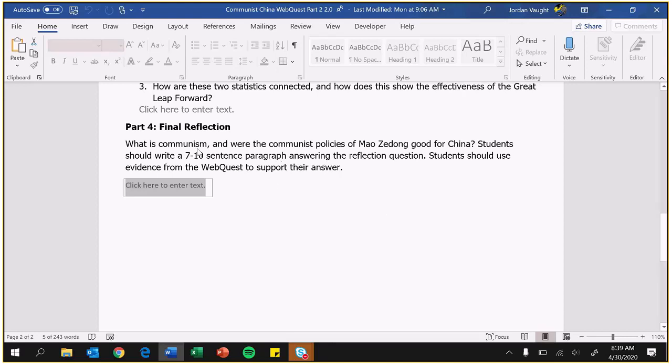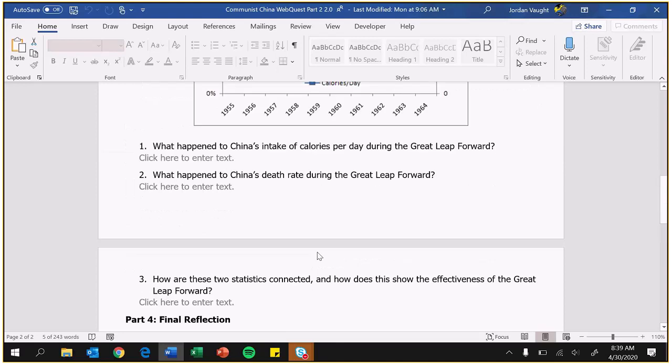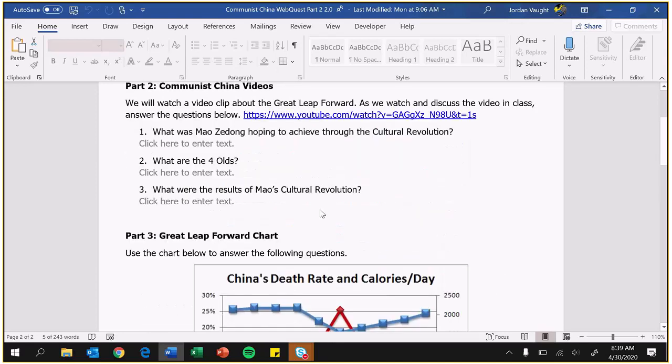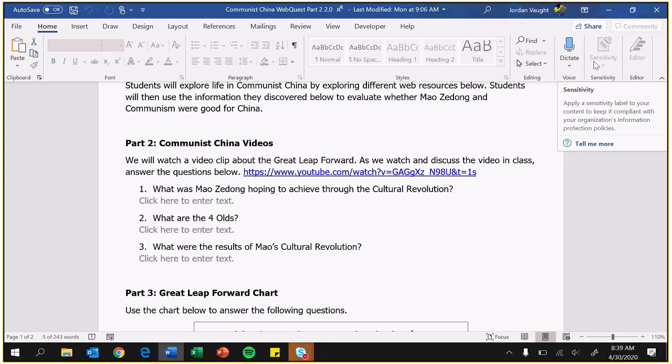Okay, what were the policies? So first is, what is communism? So basically the definition. Okay, what are the policies of Mao? And then tell me, were they good for China? Basically seeing what you have seen from this chart and then the 2 videos we watched, were his policies good? Okay, was he a good leader to China? Give you a hint, no. Okay, so go ahead and continue writing that kind of stuff with that mindset that you just need to answer what was happening with China, what was going on through these policies, and was it good for the people?